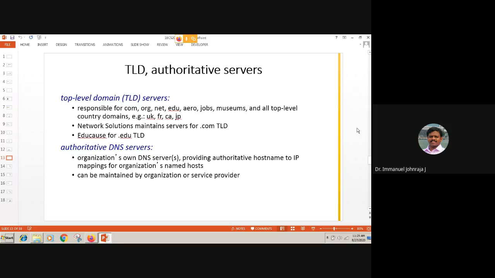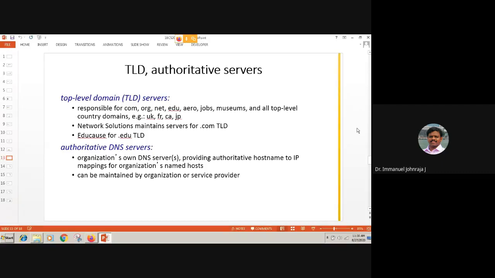All right, what are these top level domain servers? It's only a theory question. It is responsible for the top level domains like org or xyz. And then who is this authoritative DNS server? I said in the previous slide, the authoritative DNS server is sometimes the organization's own DNS server, or at other times they may outsource it, maintained by the ISP.